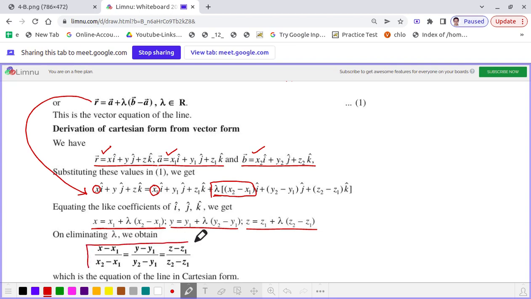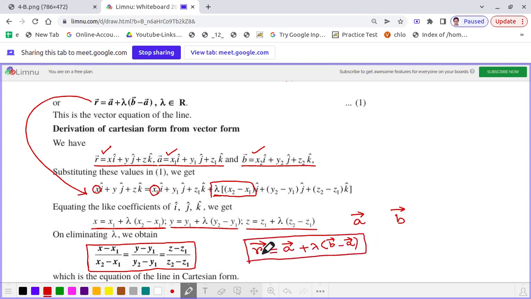which is the Cartesian form of the equation. So I repeat, dear students, once more. If a straight line passes through two fixed points whose position vectors are A and B, then what is the equation of that straight line? Vector equation: r vector is equal to A vector plus lambda into B vector minus A vector. That is the vector equation.